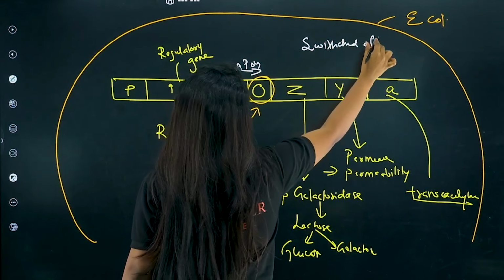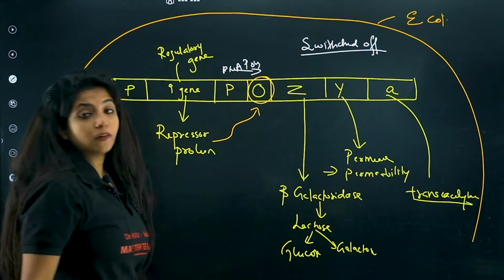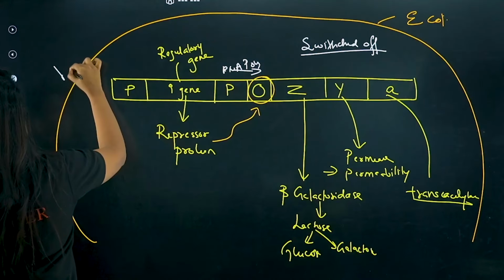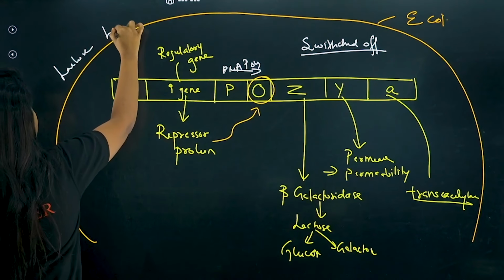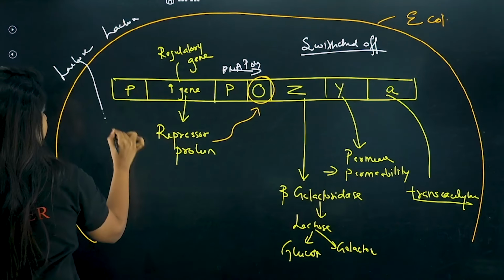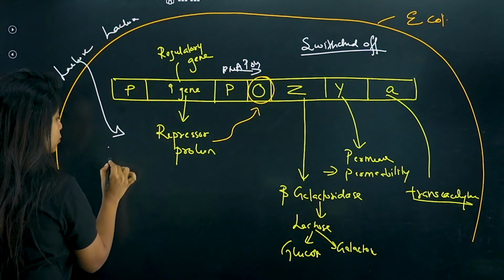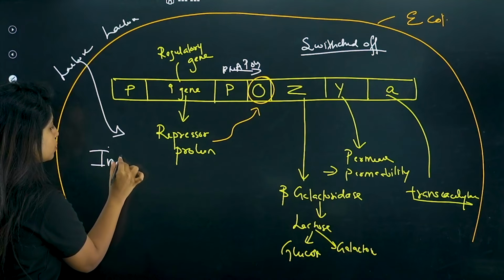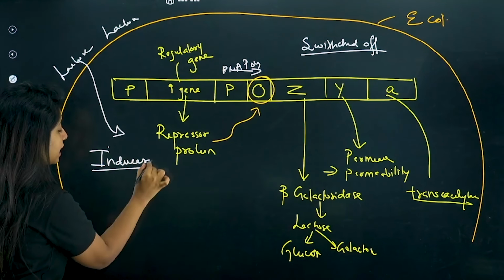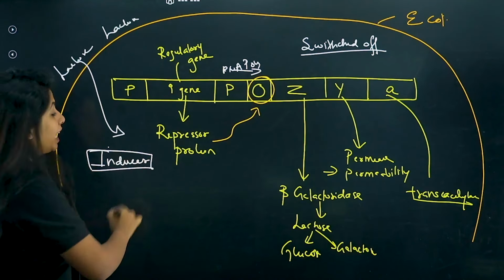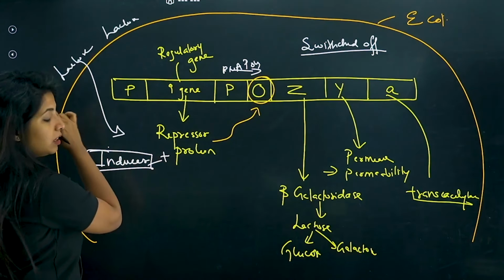Switched off condition. Now suppose, my dear children, over here we are providing lactose. Lactose will get inside. And what does lactose do? It acts like an inducer. Lactose acts like an inducer. Why? It binds with the repressor protein.